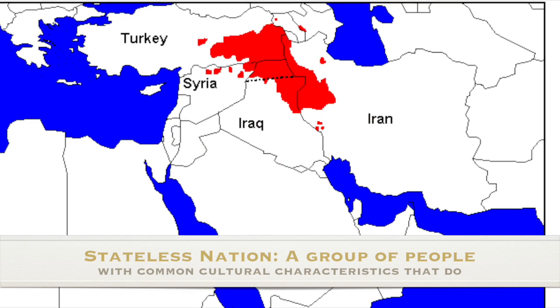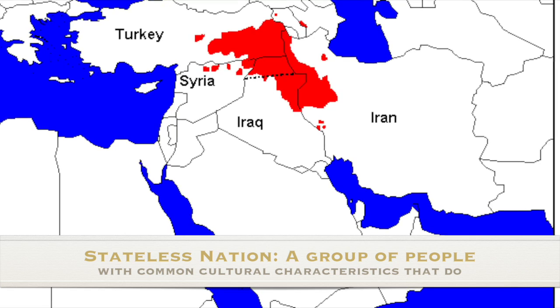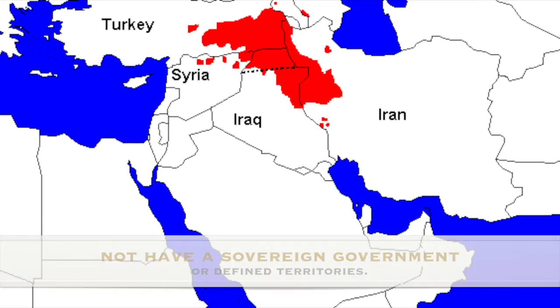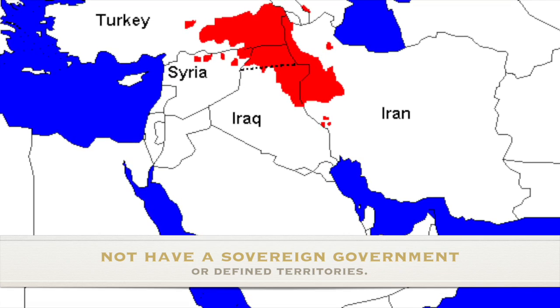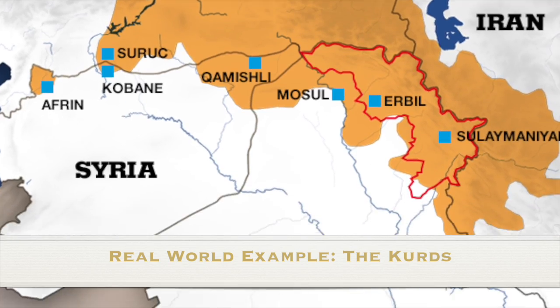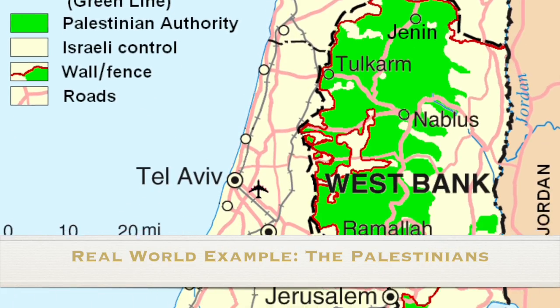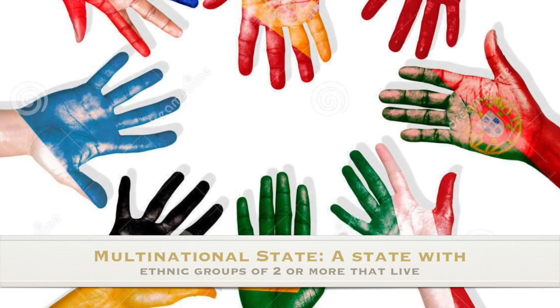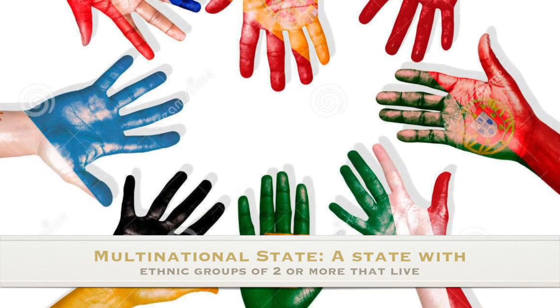Following nation-states would have to be a stateless nation, which essentially is a group of people with common cultural characteristics that do not have a sovereign government or defined territories. An example of a stateless nation is the Kurds and the Palestinians because they both do not have defined territories or a supreme government.